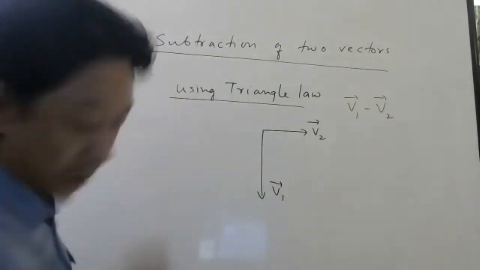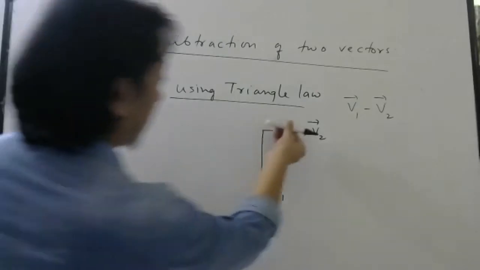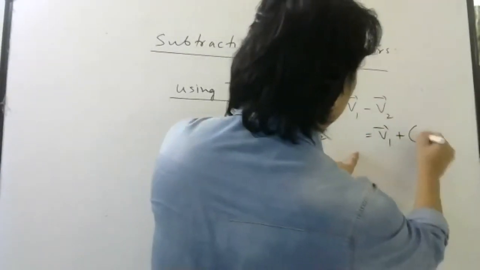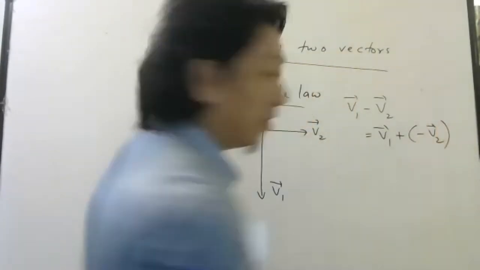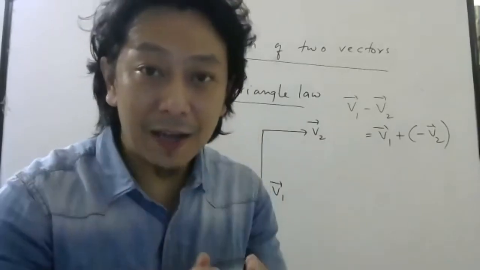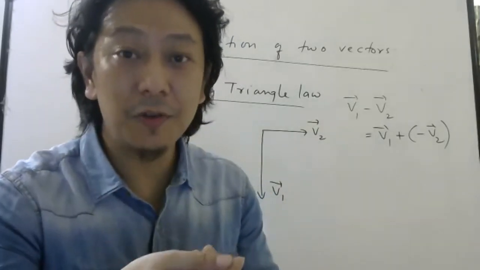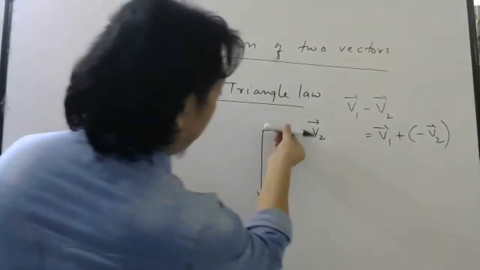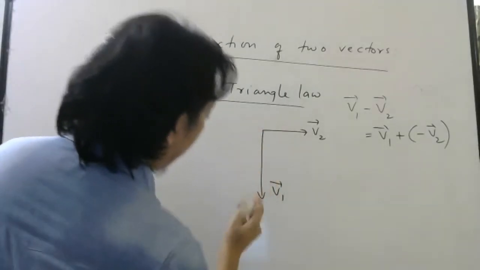Okay. What I will do is I will flip this vector, because what is the meaning of this? The meaning of this is V1 bar plus minus V2 bar. So always remember, when they say subtract A bar with B bar, it means you have to add A bar with minus B bar. So I will flip this one. After flipping it, I will bring it here.